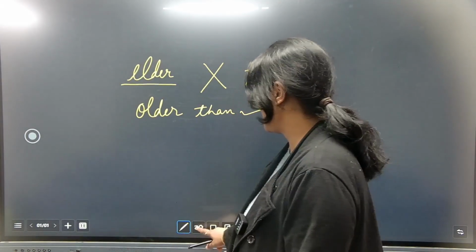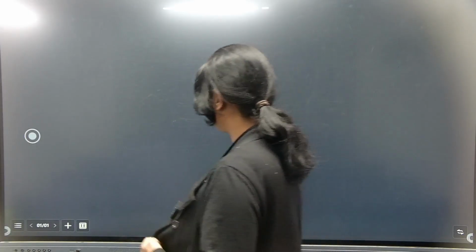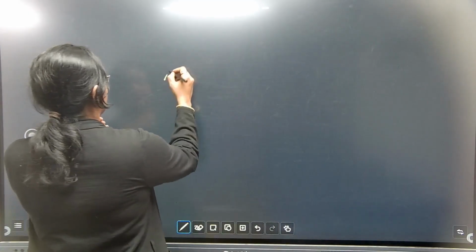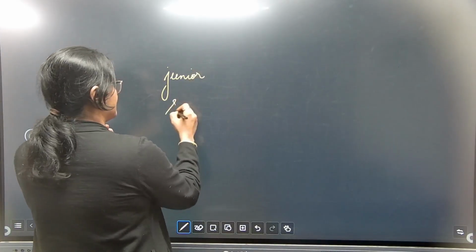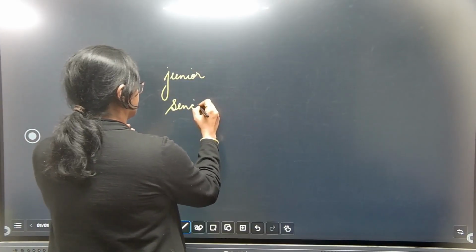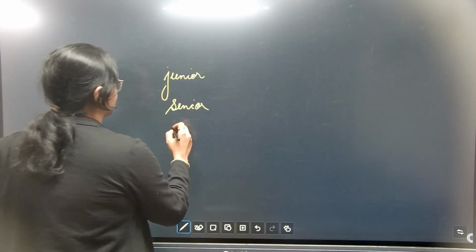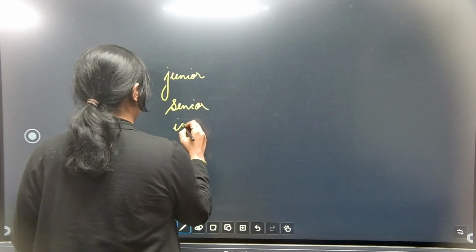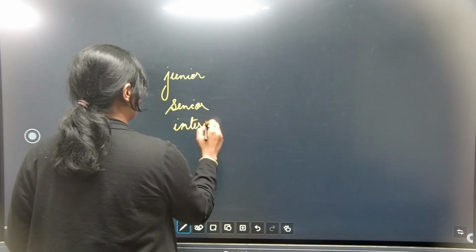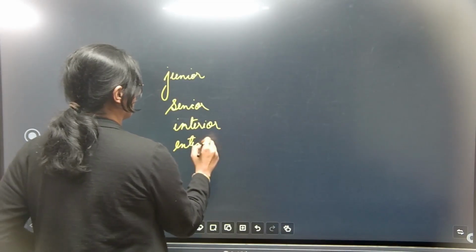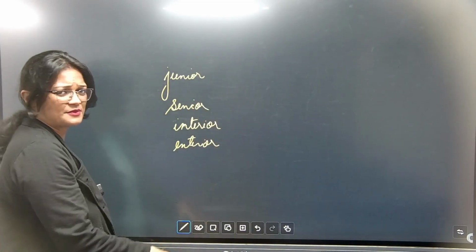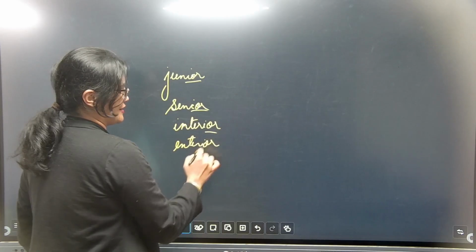Along with this, another thing to remember, words like junior, senior, then interior, exterior, all type of words like just over hota hai.